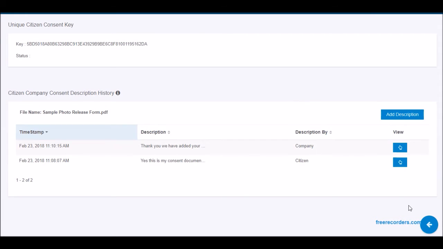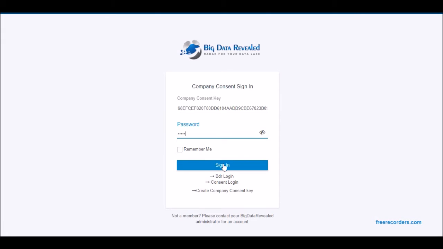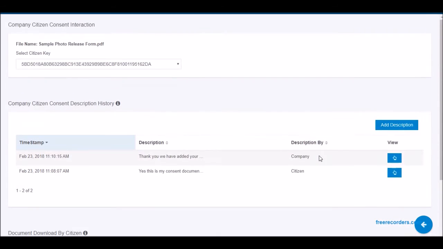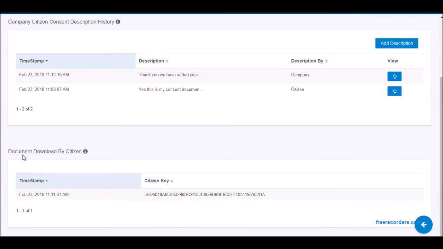Citizens and companies are able to view what documents have been downloaded, though no correspondence has been communicated by the citizen that downloaded the specific document, nor are they obligated to.